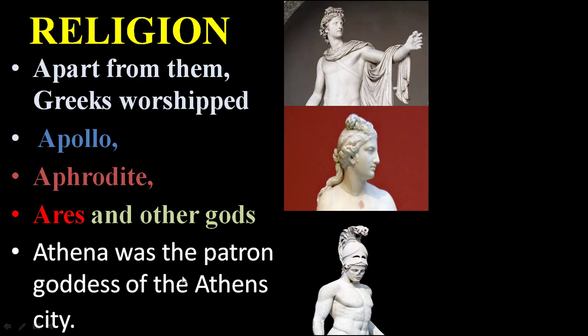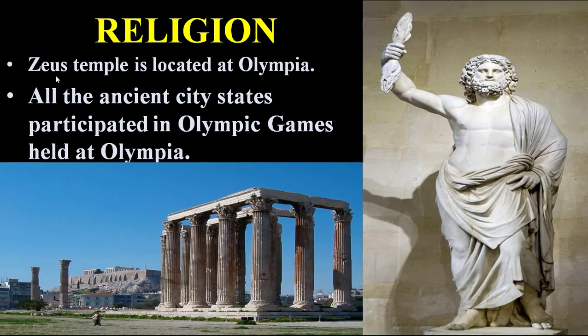Athena was considered the patron goddess of the city of Athens. Zeus's temple is located at Olympia. All the ancient city-states participated in the Olympic games, which were held at Olympia.